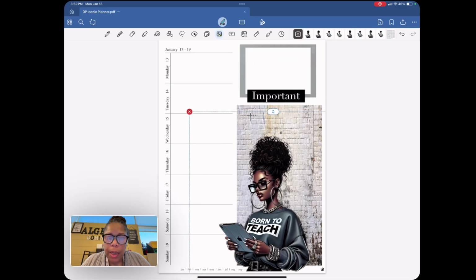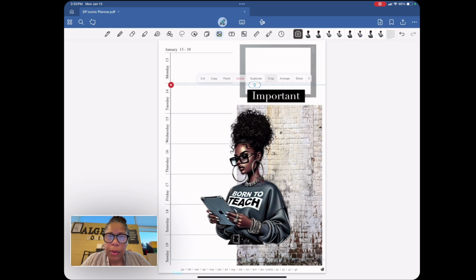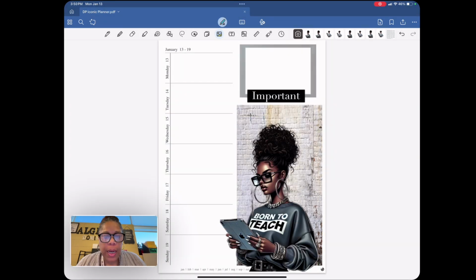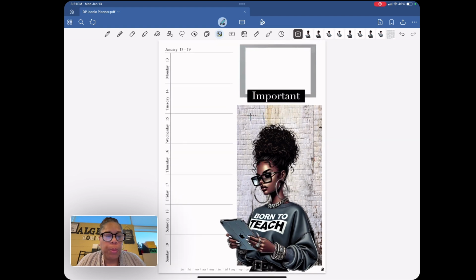All right, so now we got her. Isn't she cute? We want to crop all the excess off of her. I don't know how I want to position her, but I keep playing with it until I get it the way that I want it. Now, what I want to put in this box is the things that I want to remember to do.